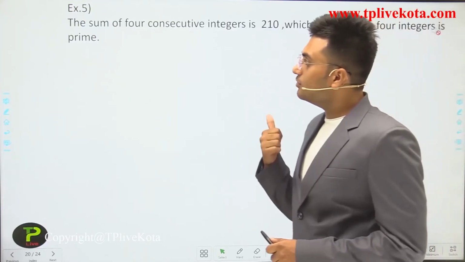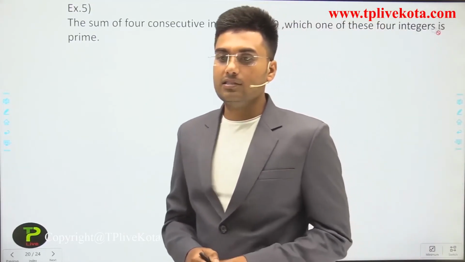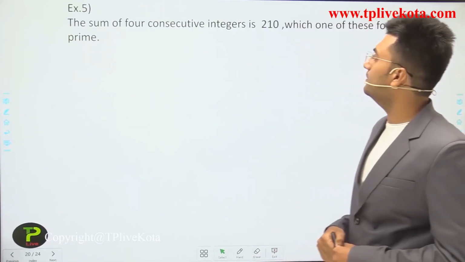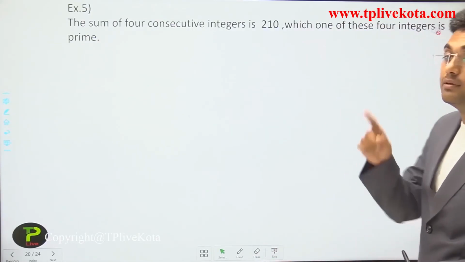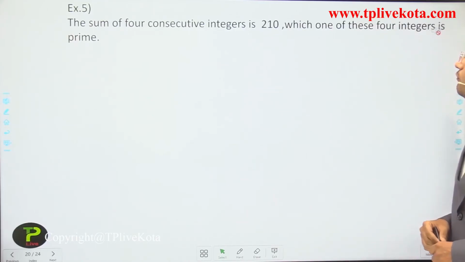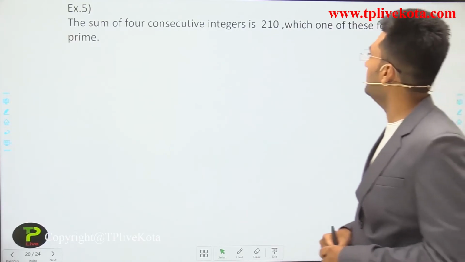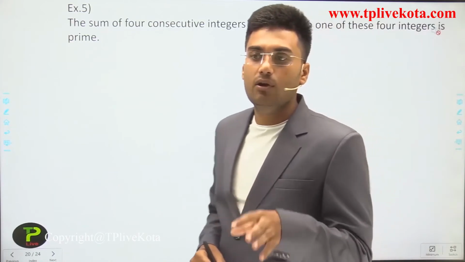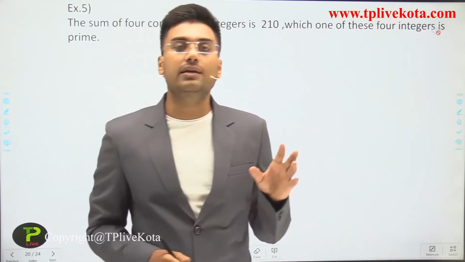So the next question is, the sum of 4 consecutive integers is 210. Which one of these 4 integers is prime?